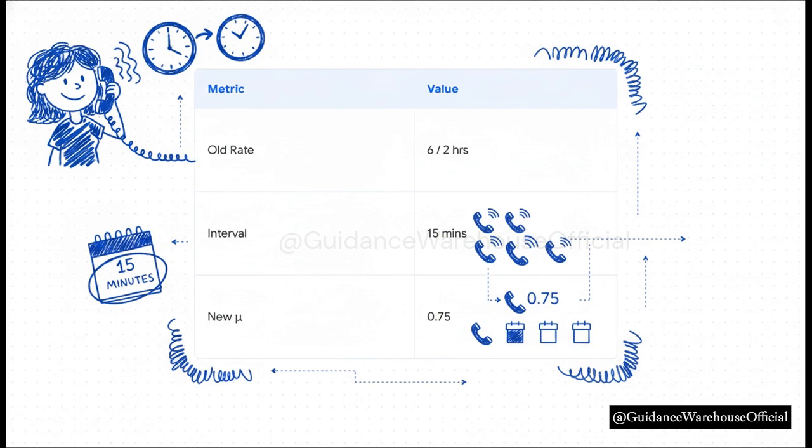Okay, first step, the new interval, it's 15 minutes. Second step, the new average. Well, there are 8 15-minute chunks in a 2-hour window. So we take our original 6 calls and divide by 8. Our new mu is 0.75 calls per 15 minutes.